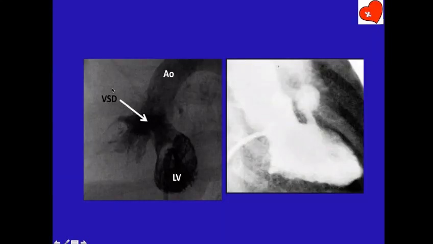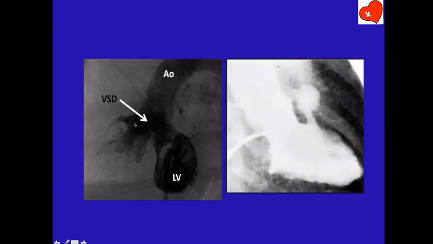RVOT. So that is the embryological basis of tetralogy of Fallot. The infundibular septum has deviated anteriorly and superiorly. See this muscle is the infundibular septum. Instead of inserting here, the infundibular septum has deviated anteriorly and superiorly. When it goes anteriorly and superiorly, what happens?